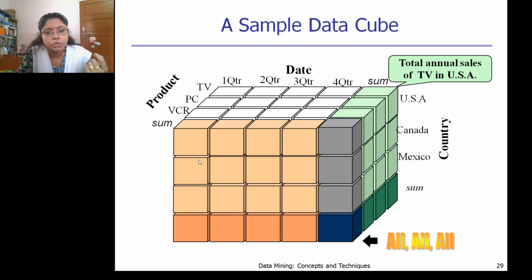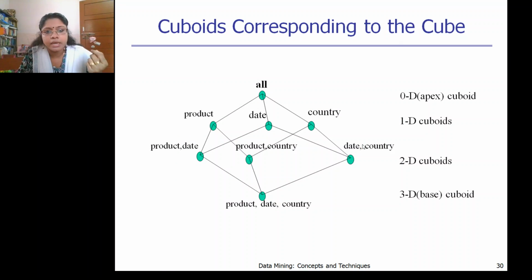If you need to do that on a quarter basis, you can get the sales details for the first quarter, second quarter, third and the fourth. And finally, if you need, you can get it like this. So this is something like a sample data cube representation. This is another one.